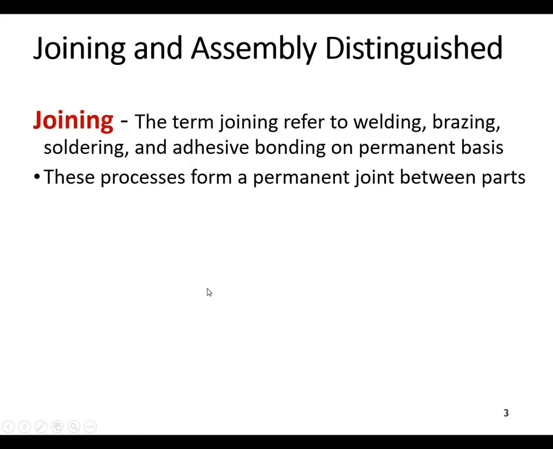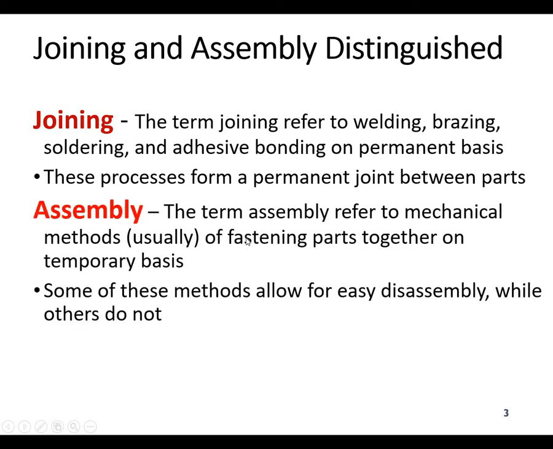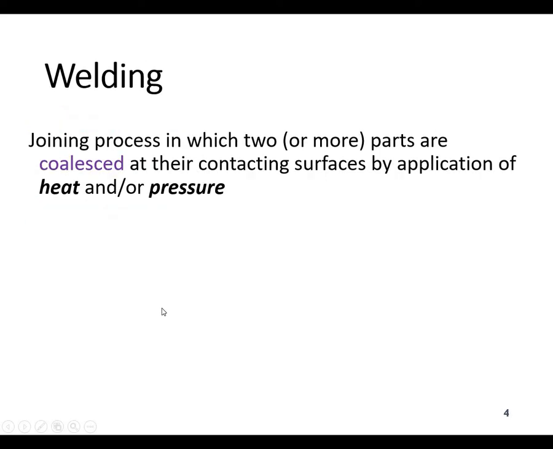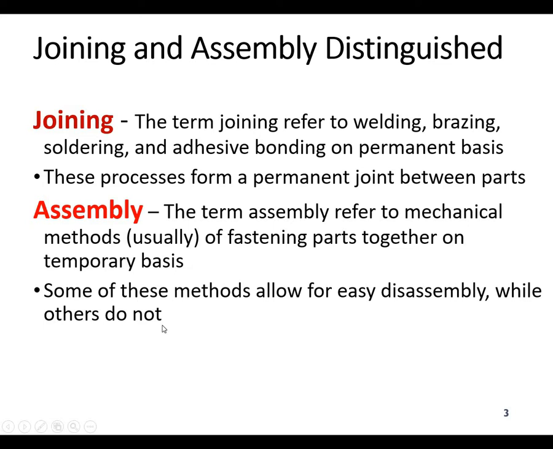So, coming to the difference between joining and assembly. The joining process generally refers to welding or brazing, soldering or other adhesive bonding processes, but normally on a permanent basis. These processes form a permanent joint between the parts, while assembly is a joining of the parts on a temporary basis. Some of these methods you must have already done in practical life, like joining the parts with a nut and bolt, with the help of a screw, and with the help of some rivets.